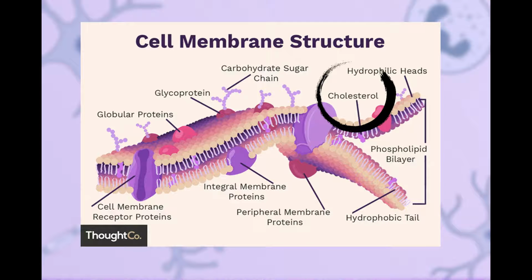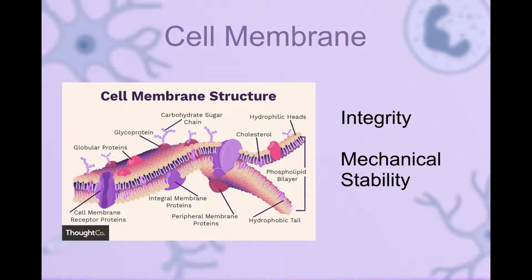Cholesterol is a component of animal cell membranes, where it functions to maintain integrity and mechanical stability. It functions to immobilize the outer surface of the membrane, reducing fluidity. It makes the membrane less permeable to very small water-soluble molecules that would otherwise freely cross. It functions to separate phospholipid tails and so prevent crystallization of the membrane. It helps secure peripheral proteins by forming high-density lipid rafts capable of anchoring the protein.